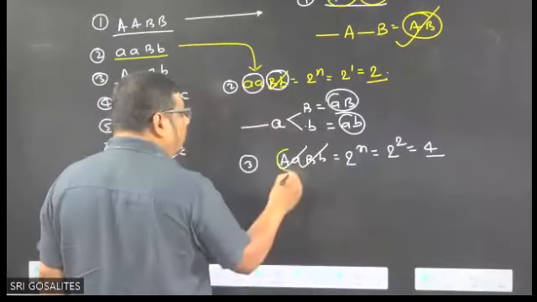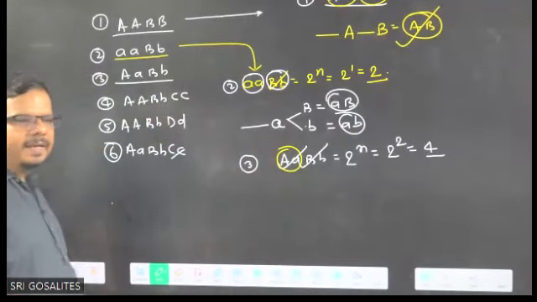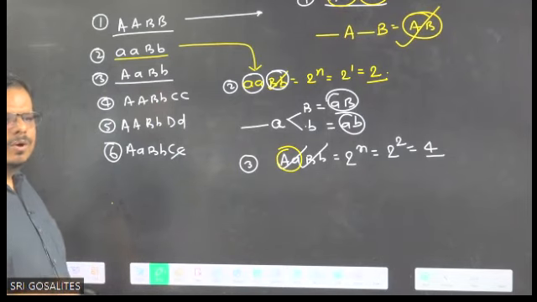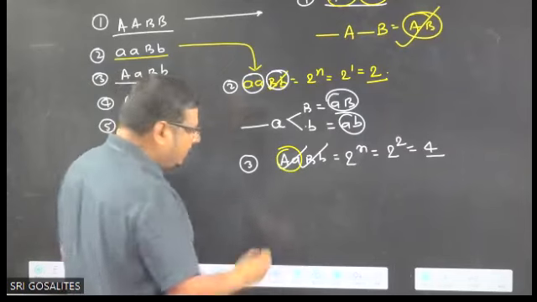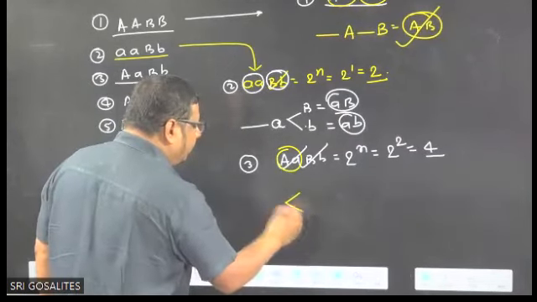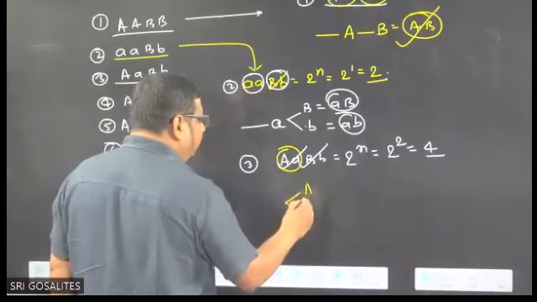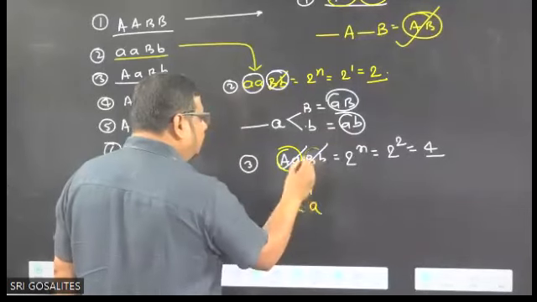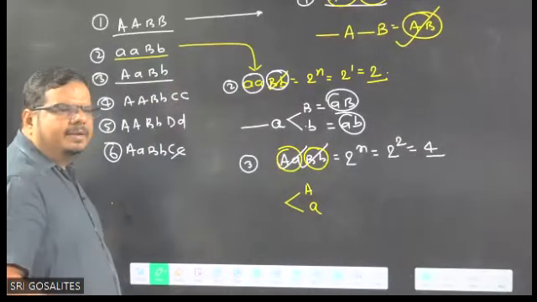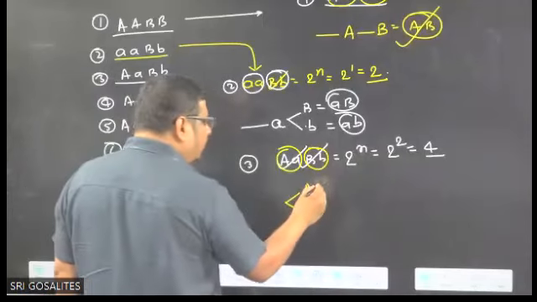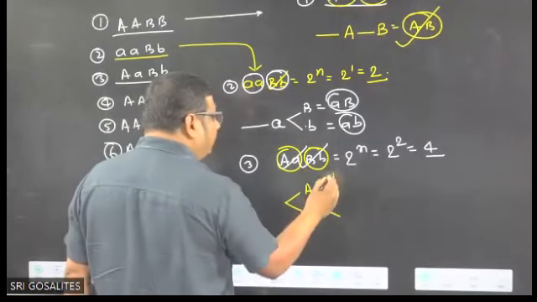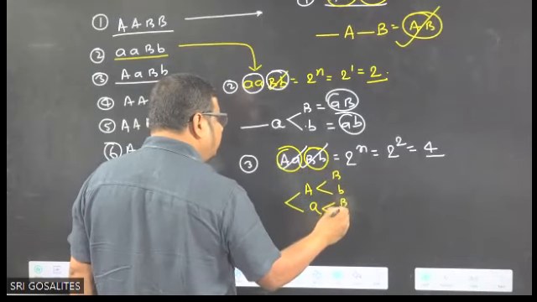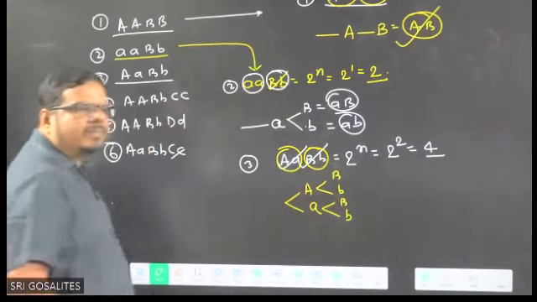So is it hetero or homo, dear children? Hetero. Will we put a fork or a line? Fork. So we will put the fork like this: capital A, small a. Is this hetero or homo? Hetero, we will put a fork. We will put a fork here also, and here also, and we will write capital B, small b, capital B, small b, like this.